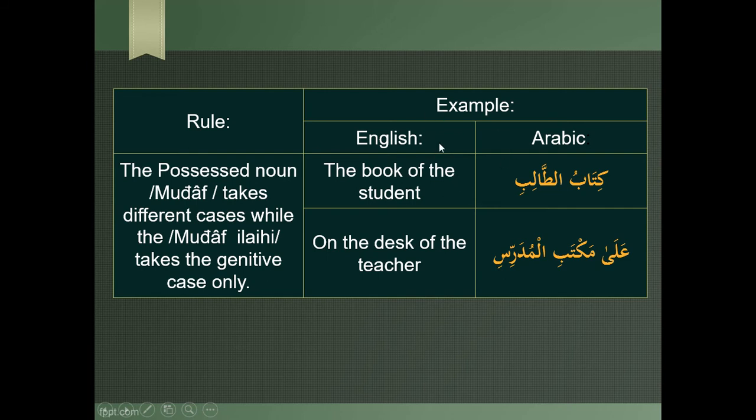So here we'll see the rule first and then the example. The possessed noun or mudaf takes different cases, while the mudaf ilay takes only the genitive case. We have seen this before. So kitabul talibi, the book of the student. Here the mudaf is in the nominative case, so it has one dhamma, and the mudaf ilay, as we have seen, is always in the genitive case. It will always have a kasra.